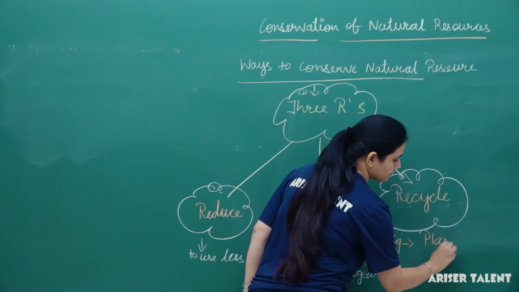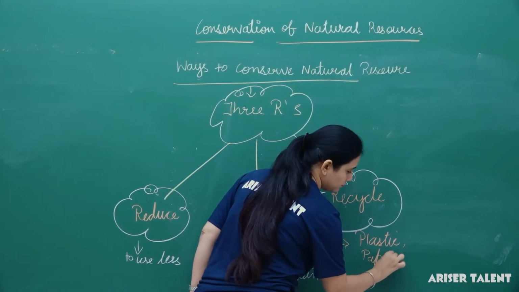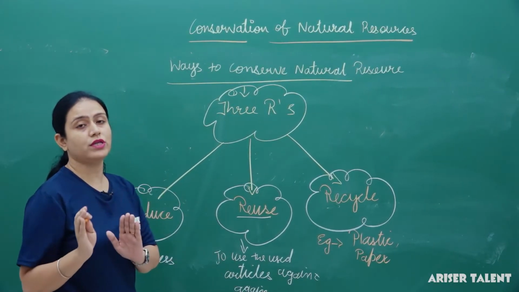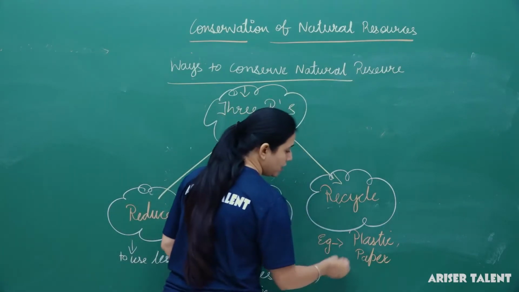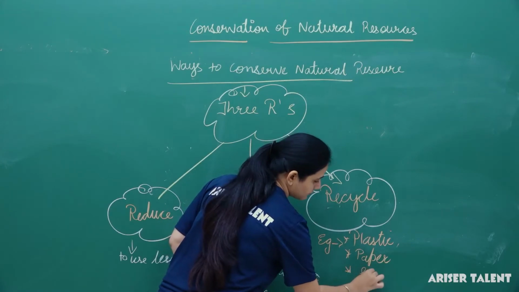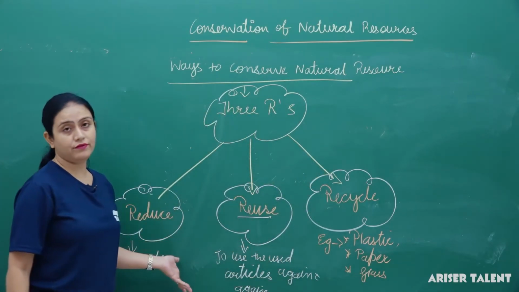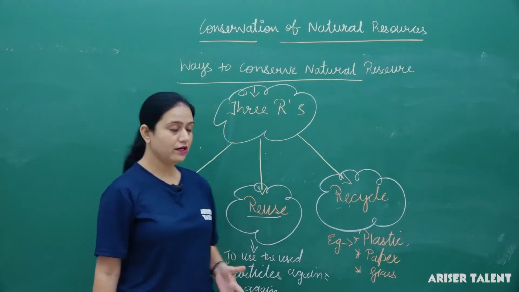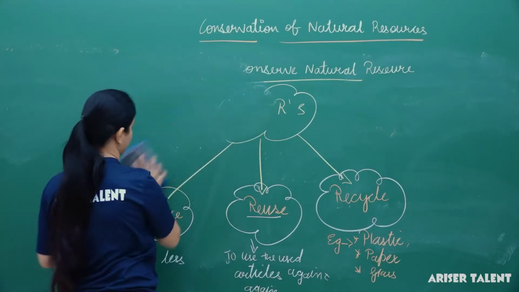Plastic, paper, whatever papers we have used, we can send them to the units which can convert them into a new form. So plastic, paper, glass, metal, etc. These are the ways by following which we can conserve the natural resources. Fine. Now we will talk about forest and wildlife conservation.